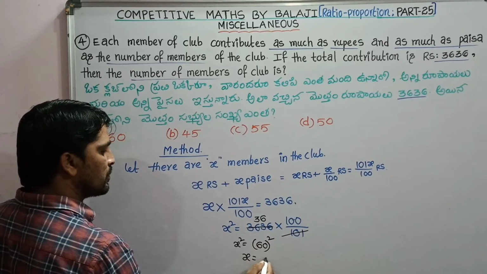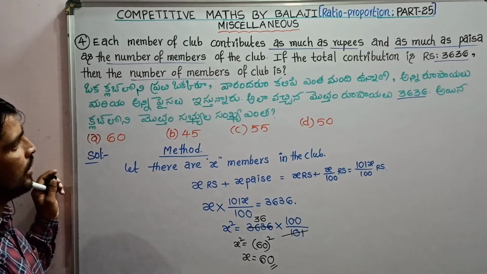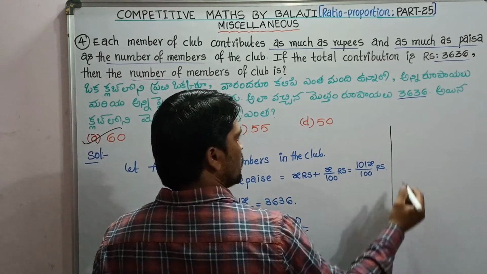So what is the x value? 60. Therefore the number of members of the club is 60. That is the shortcut.